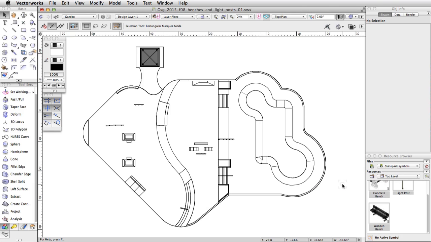Now click the Home icon in the top right corner of the resource browser. This will switch the view of the resource browser back to the active document. If you scroll through the resource display window, you will see the 3 symbols now show with the other symbols we have created in this file.